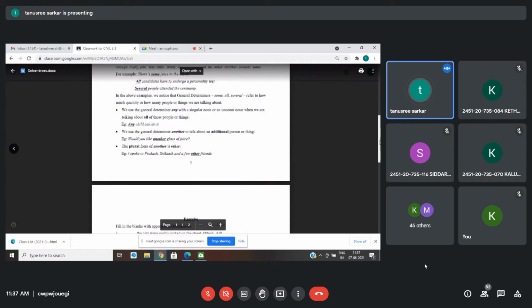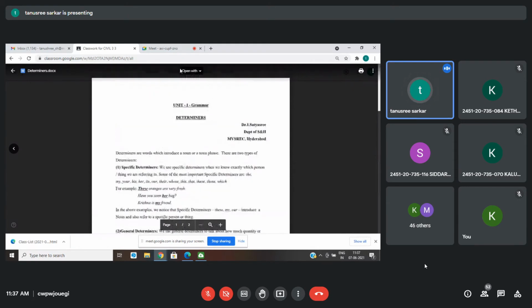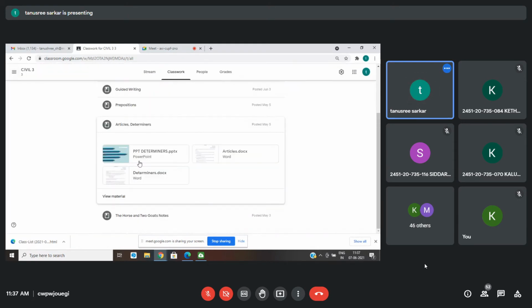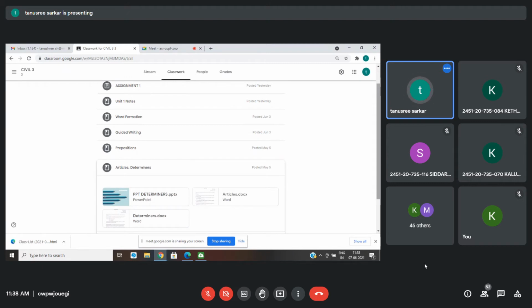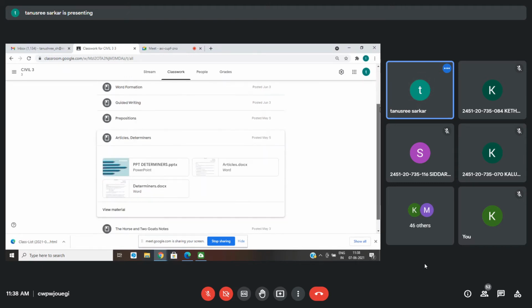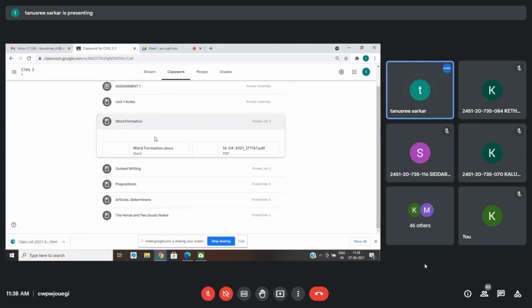These are also some examples and exercises. So what you can do is read from the PPT, and after going through the PPT, you can refer to these two and practice the exercises. So far, so good. Do you have any doubts in determiners? Please let me know. Yes or no? While reading, if you face any doubts, you can always ask me. No doubts?